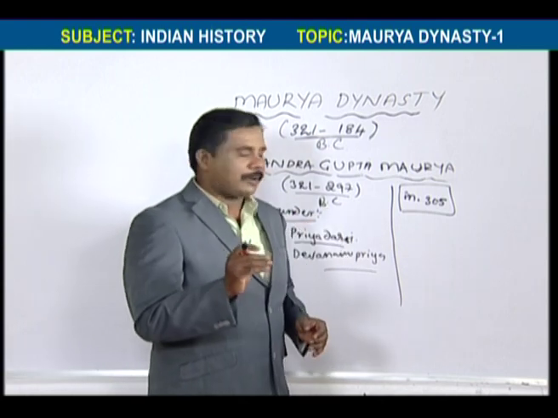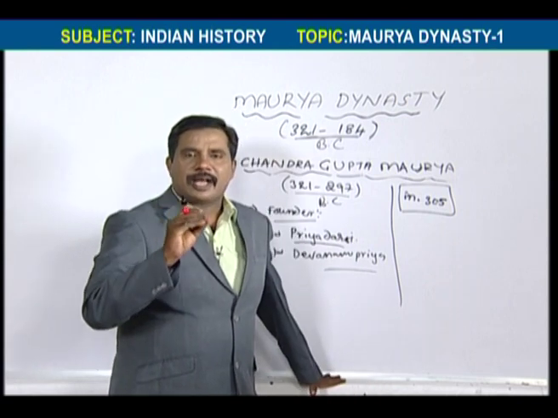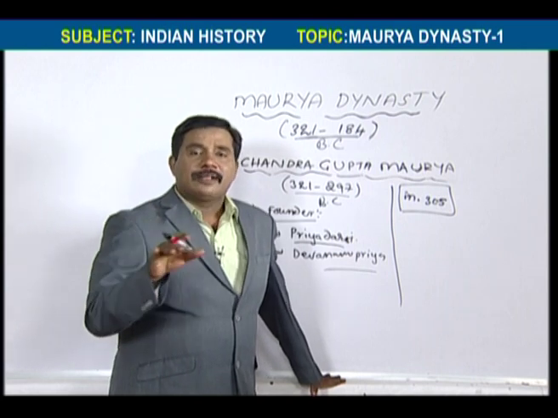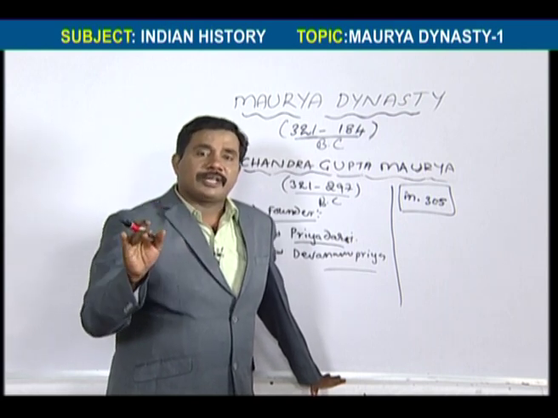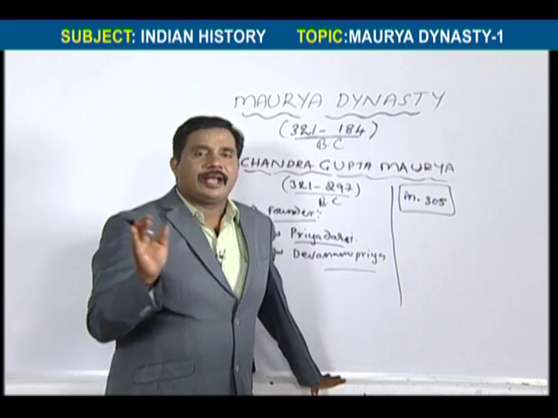We should remember, in 305 BC there was a treaty between Seleucus Nicator and Chandragupta Maurya.